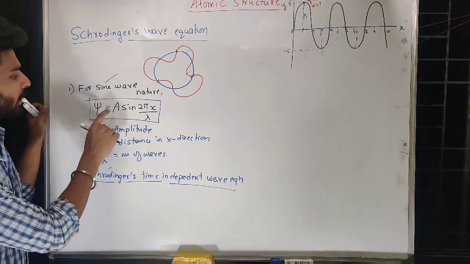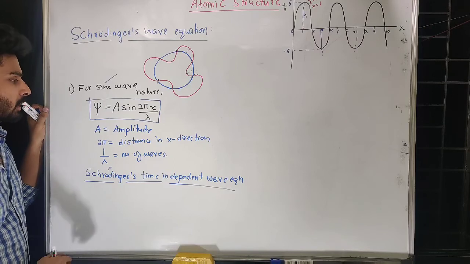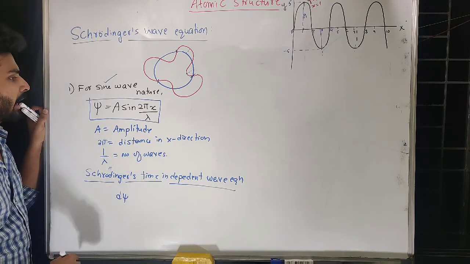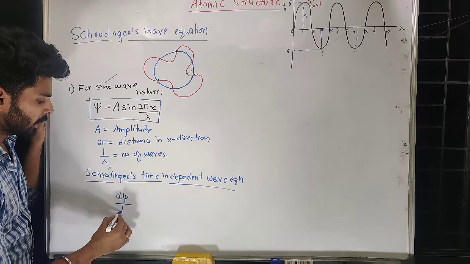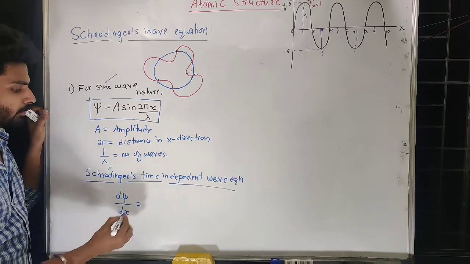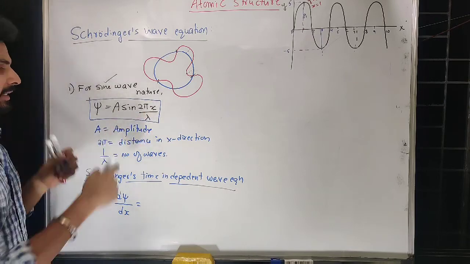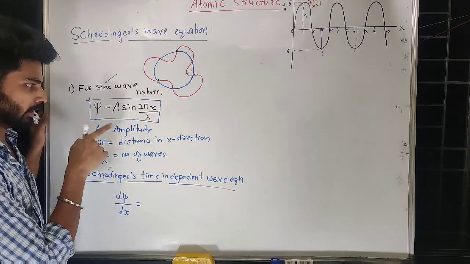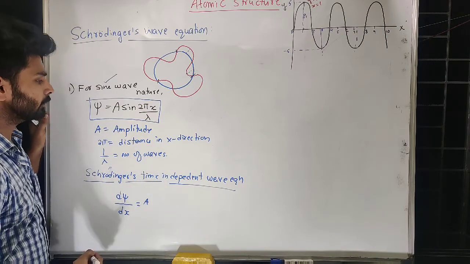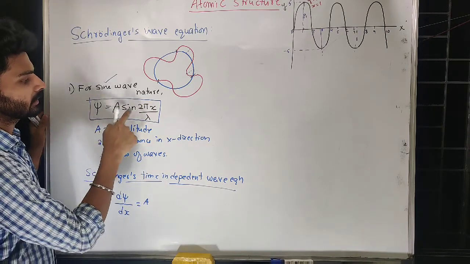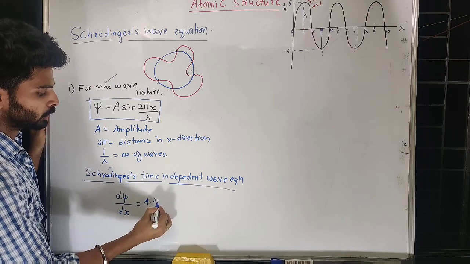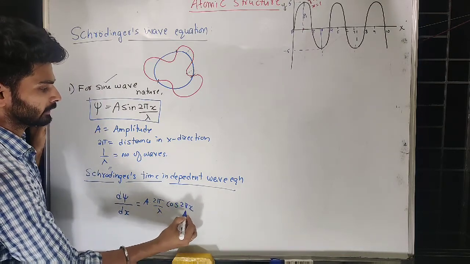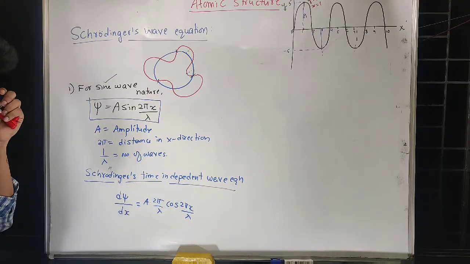So to derive this, what I need to do is differentiate. If I differentiate once with respect to position x, then d psi upon dx is equal to, we know the derivative of sine x is cos x, and whatever constant is there will remain. So a is constant, and we get 2 pi upon lambda into cos of x.